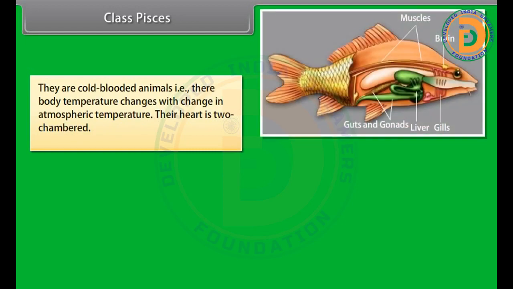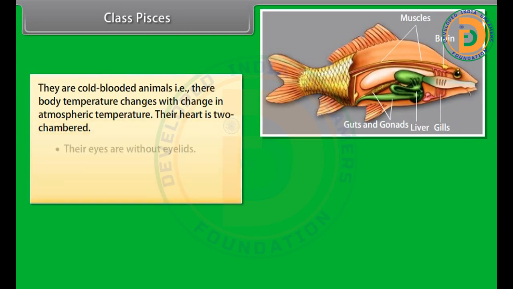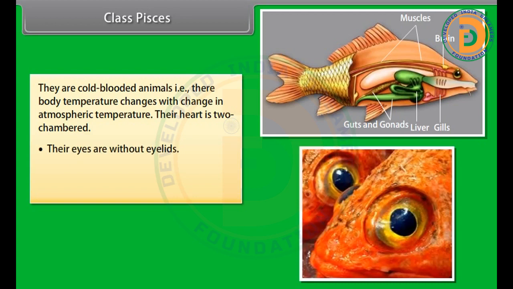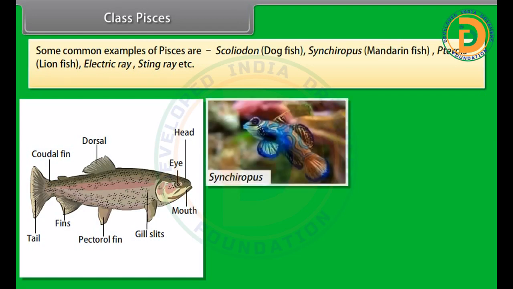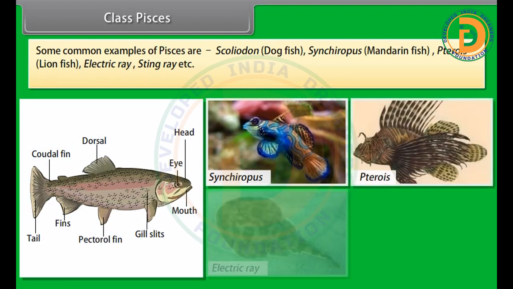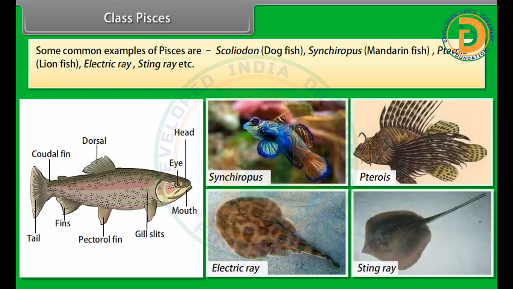They are cold-blooded animals, that is, their body temperature changes with change in atmospheric temperature. Their heart is two-chambered. Their eyes are without eyelids. They have nostrils. They lay eggs. Some common examples of Pisces are Scoliodon, dogfish; Synchiropus, mandarin fish; Pterois, lionfish; electric ray, stingray, etc.